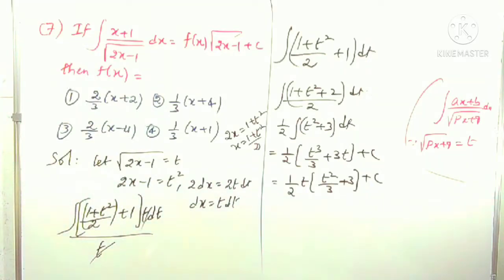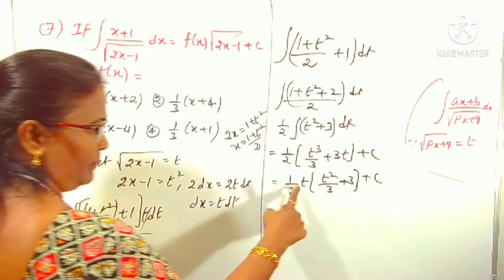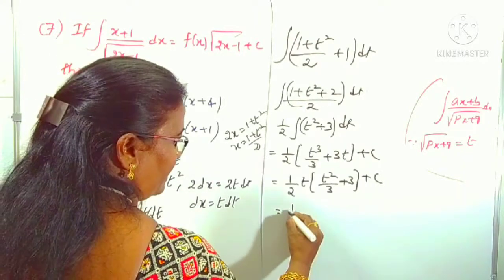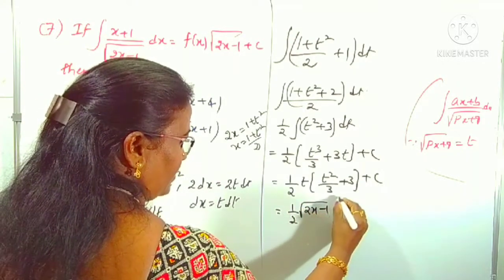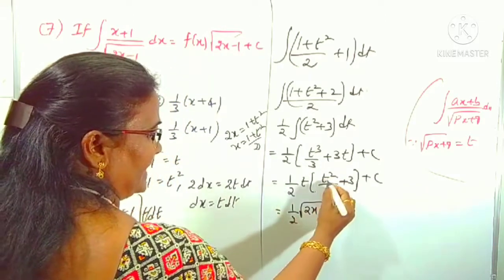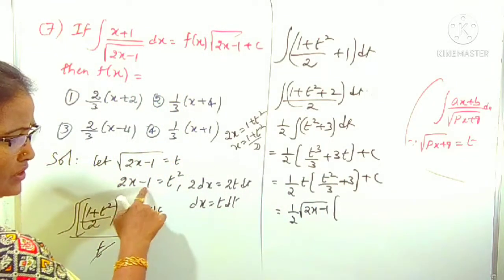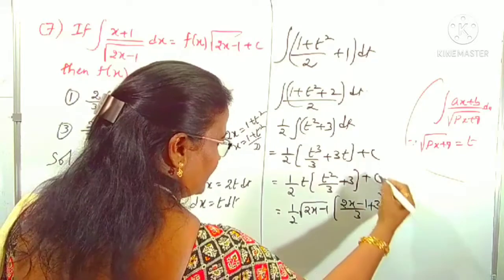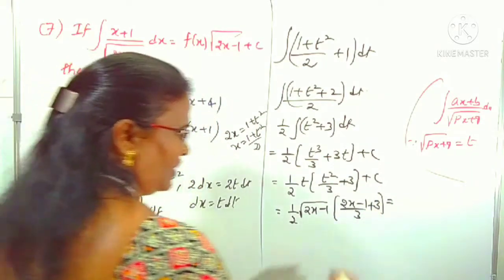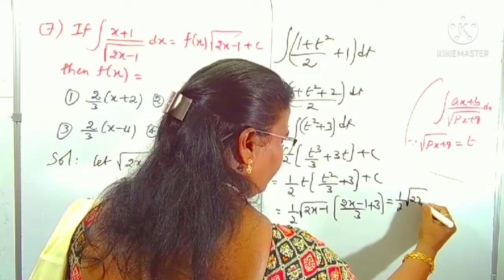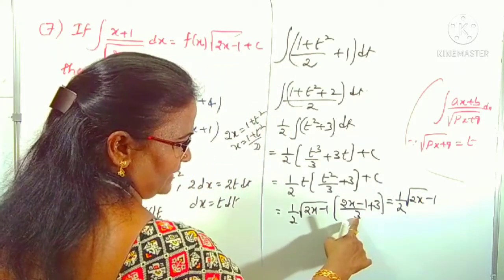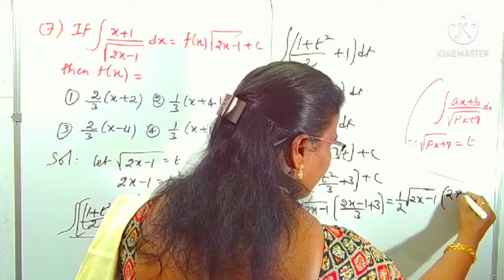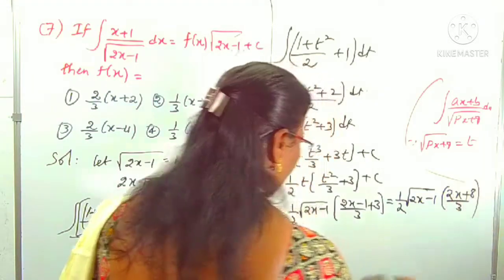Now what is our t substitution? t is root over 2x minus 1. In place of this t, you have to replace root over 2x minus 1. So 1 by 2 root over 2x minus 1. In the next term, t square is there. What is t square? 2x minus 1, so (2x minus 1) by 3 plus 3. I am not writing c, we can understand it is there. Taking LCM here, 3 times 3 is 9, 9 minus 1 is 8, so we get (2x plus 8) by 3.